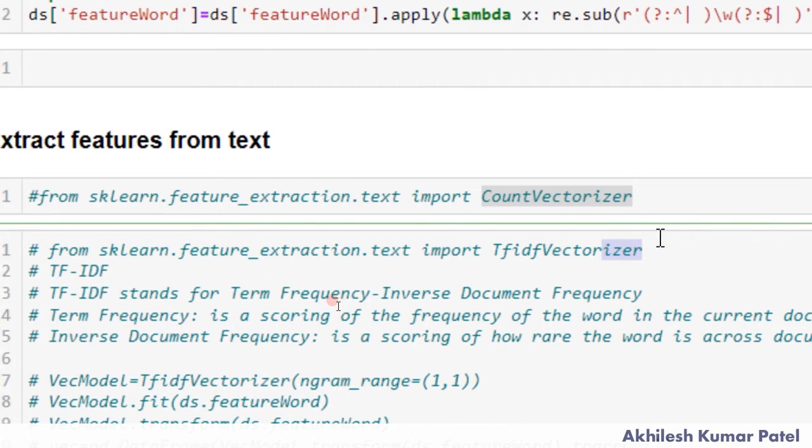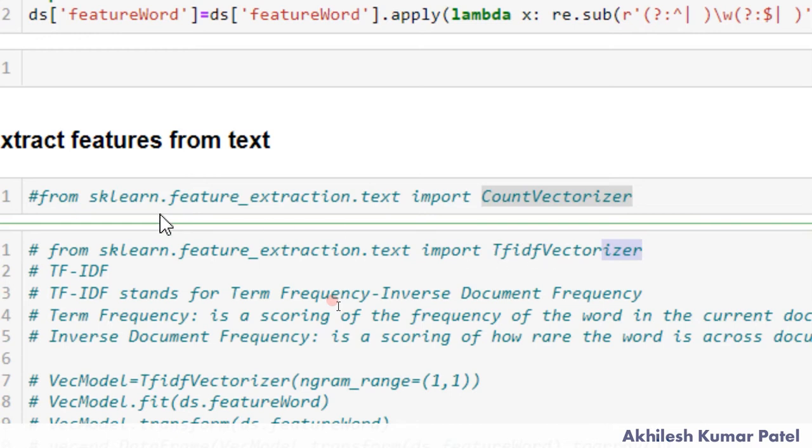So if you use this, it will give a weightage. If the word is less frequent, it will be given a high weightage, else it will be given a low weightage. So if any word is repeating many times, that will have a low weight. You may say it will calculate a probability or score of sorts. A low score means that word is repeated many times, and a high score means the word is repeated fewer times. So you can use this function also.